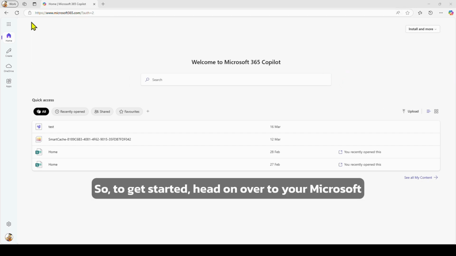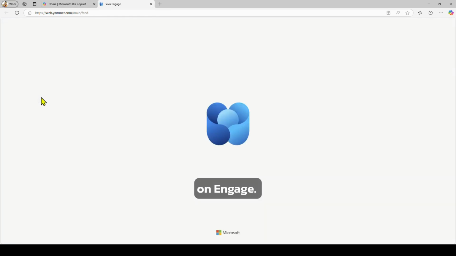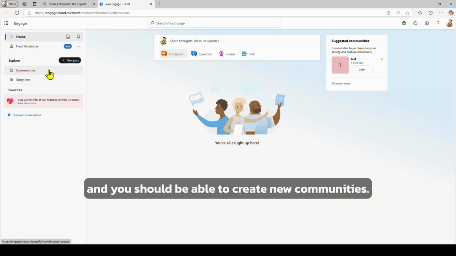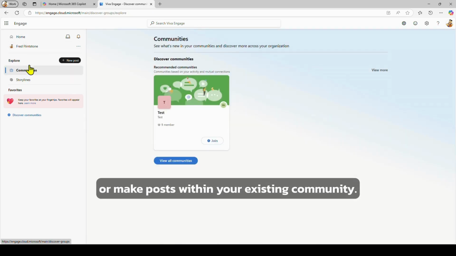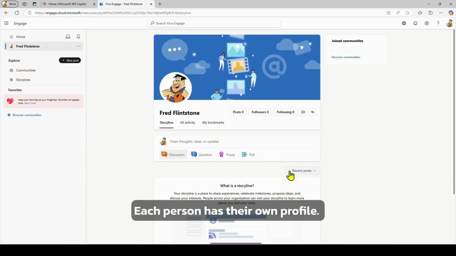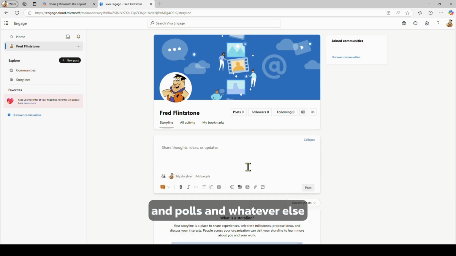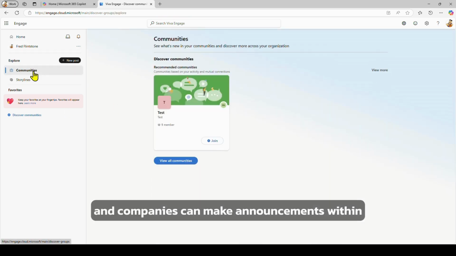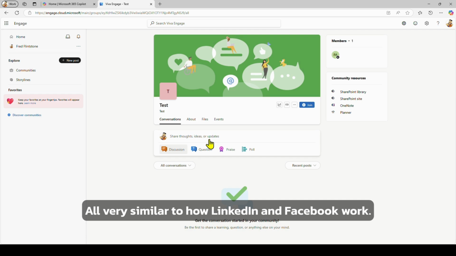So to get started, head on over to your Microsoft portal, click on the app launcher, and click on Engage. This should load your Viva Engage page, and you should be able to create new communities or make posts within your existing community. Each person has their own profile. Each person can make their own thoughts and polls and whatever else they want to do. And companies can make announcements within company groups. All very similar to how LinkedIn and Facebook work.